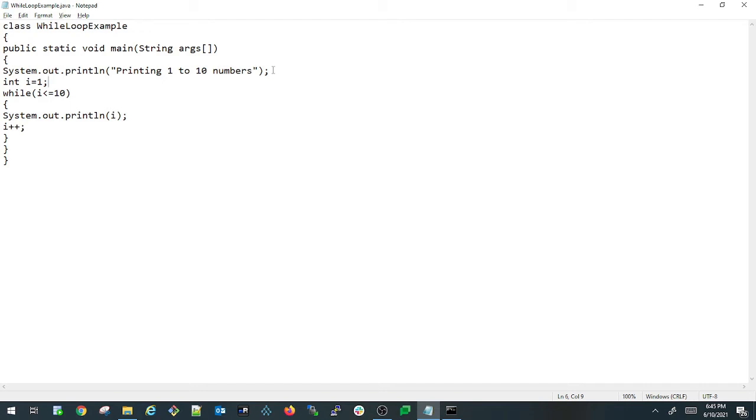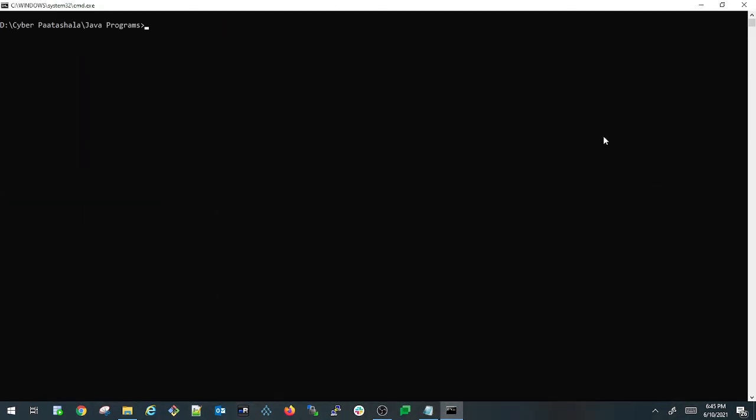Let us save this again. Let us compile it. javac WhileLoopExample.java. So if you see here, now it got compiled successfully. Now let's try to run it. java WhileLoopExample. So this is my class name. If you see here, it is just printing 1 to 10 numbers, and it printed the 1 to 10 numbers here.